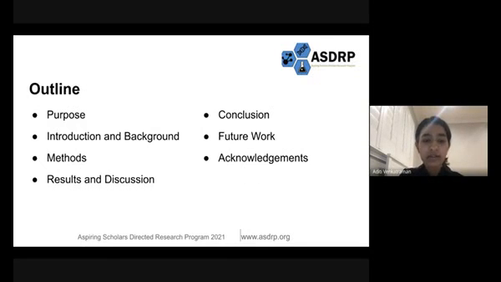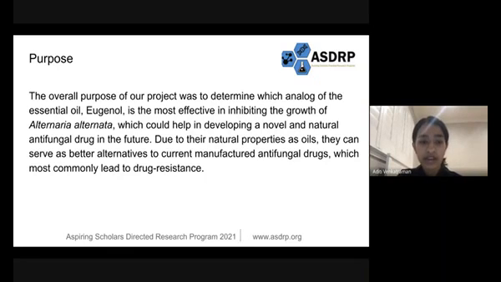The overall purpose of our project was to determine which analog of the essential oil, eugenol, is the most effective in inhibiting the growth of Alternaria alternata, which could help in developing a novel and natural antifungal drug in the future. Due to their natural properties as oils, they can serve as better alternatives to current manufactured antifungal drugs, which most commonly lead to drug resistance.